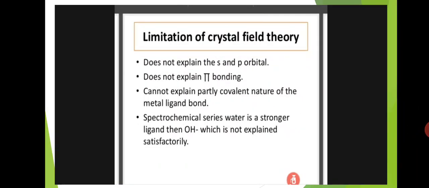And limitations of crystal field theory. Crystal field theory does not explain the s orbital and p orbital. Okay, this theory explains only based on d orbitals, but it does not explain s and p orbitals, and it does not explain pi bonding also, and cannot explain the partly covalent nature of the metal-ligand bond. And in the spectrochemical series, water is a stronger ligand than the OH group, which is not explained by this theory satisfactorily.